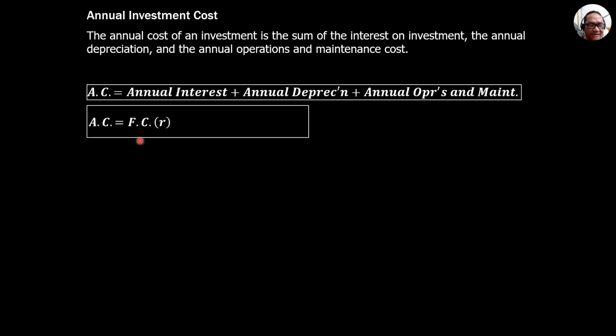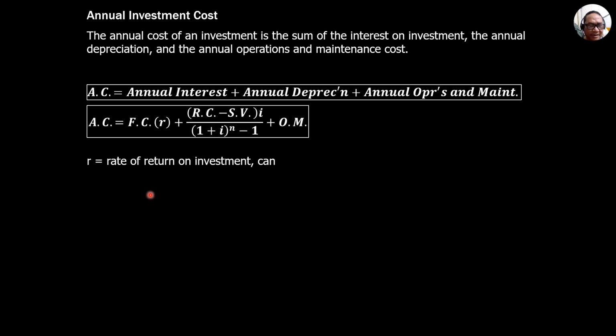So annual cost is first cost times I, but in this case I define it as R, and quantity (RC minus SV) times I over (1 plus I to the n minus 1) is the annual depreciation, or equivalent annual cost for replacement cost and salvage value, and this is the annual operations and maintenance cost. Now, R can be replaced by I if not specified in the problem. R is called the rate of return on investment and can be replaced with I if not specified. So it is also FC times I if not specified in the problem.